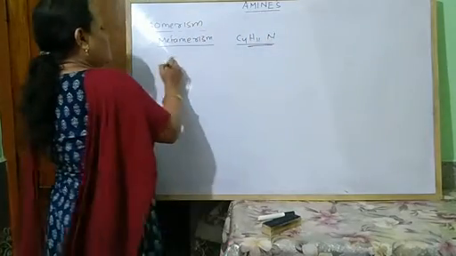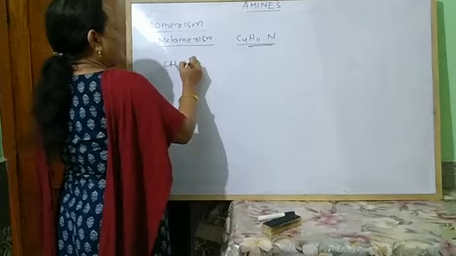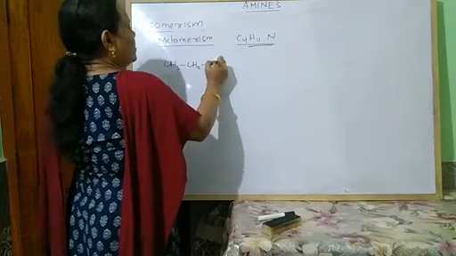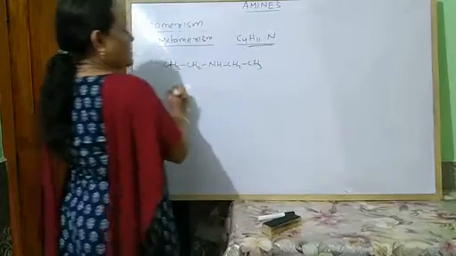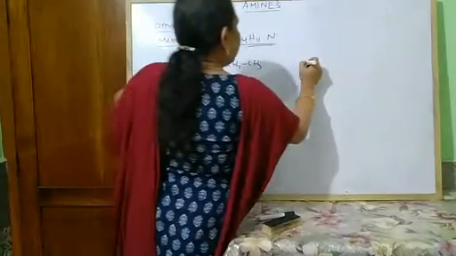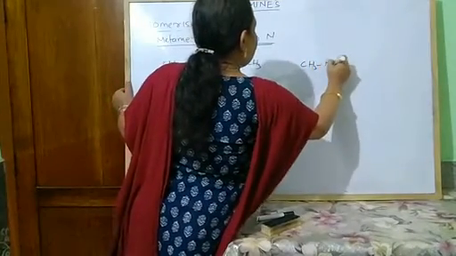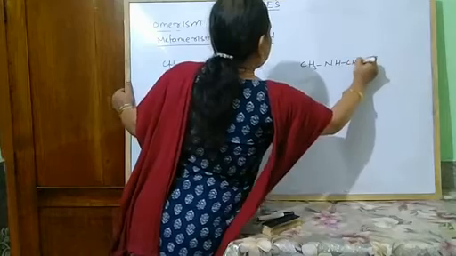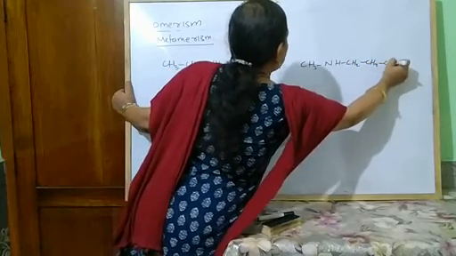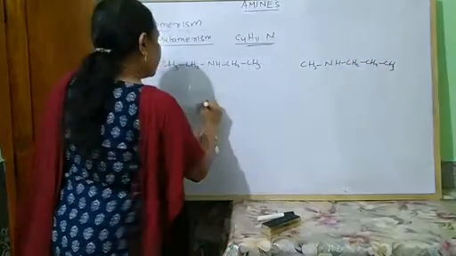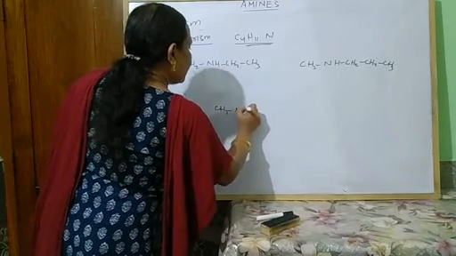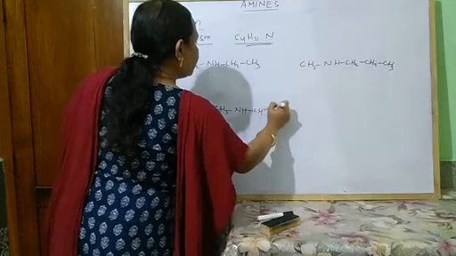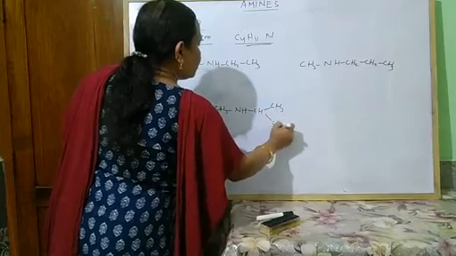Representative compounds, look here: CH3, CH2, NH, CH2, CH3; and CH3, NH, CH2, CH2, CH3; another, CH3, NH, CH, CH3, CH3.